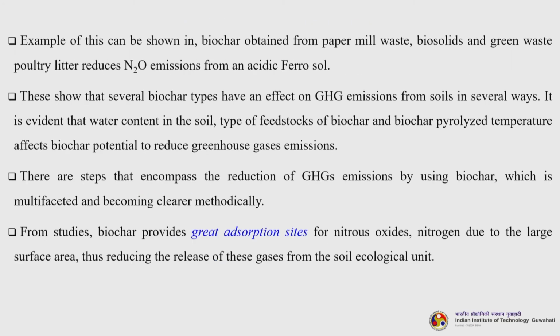An example of this can be shown in biochar obtained from paper mill waste, biosolids and green waste poultry litter, which reduces nitrous oxide emission from an acidic ferrosol. This shows that several biochar types have an effect on the greenhouse gas emissions from soils in several ways. It is evident that water content in the soil, type of feedstocks of biochar and biochar pyrolysis temperature affect biochar potential to reduce greenhouse gas emissions. There are steps that encompass the reduction of greenhouse gas emission by using biochar, which is multifaceted and becoming clearer methodically. From studies, biochar provides great adsorption sites for nitrous oxides and nitrogen due to the large surface area, thus reducing the release of these gases from the soil ecological unit.